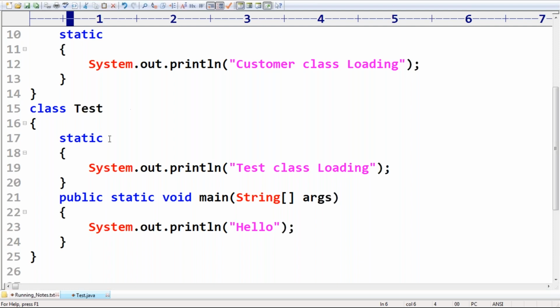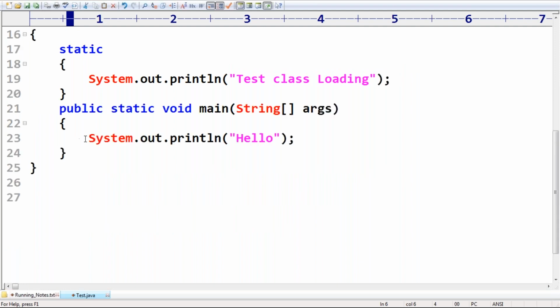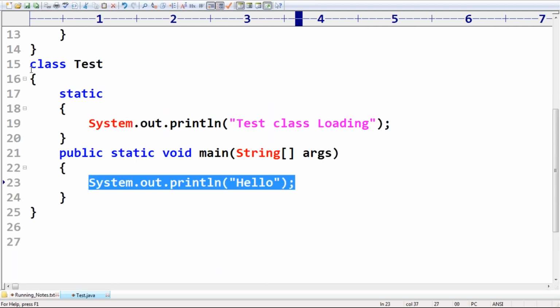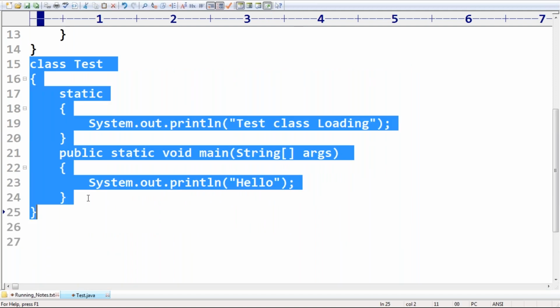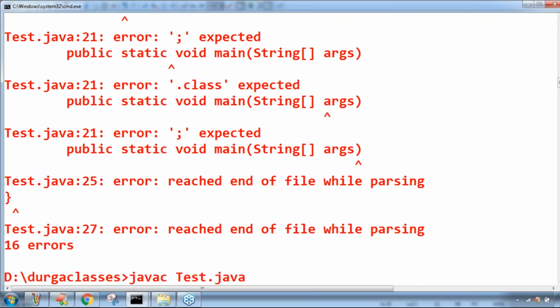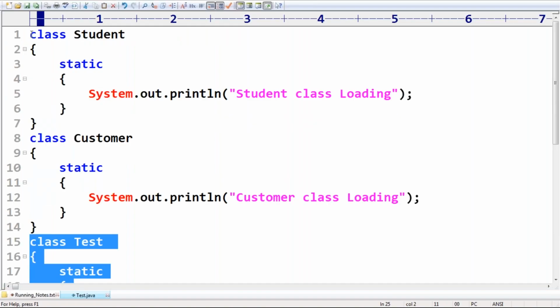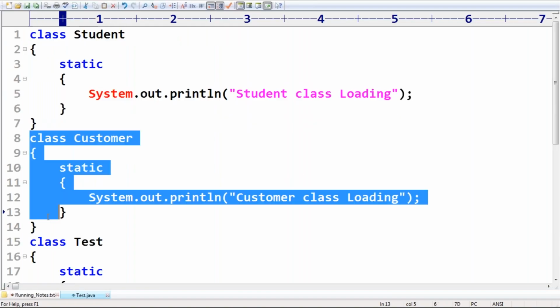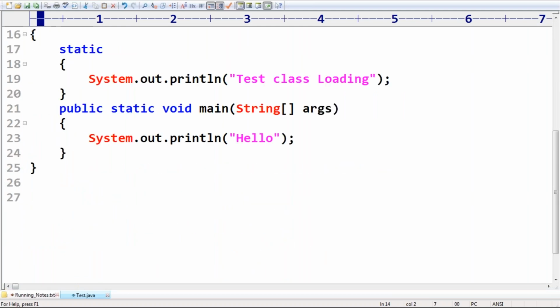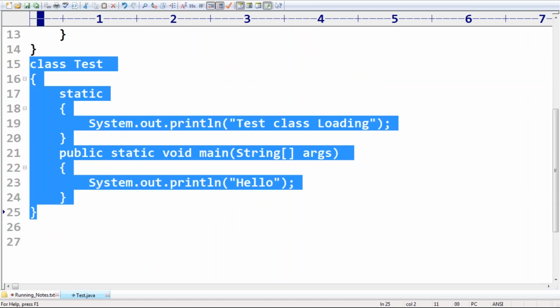Now have a look once. So public static void main, System.out.println. I want to run the Test class, so let me compile first. How many .class files are generated? 3 .class files are generated, because whenever you compile, for every class a separate .class file will be generated.